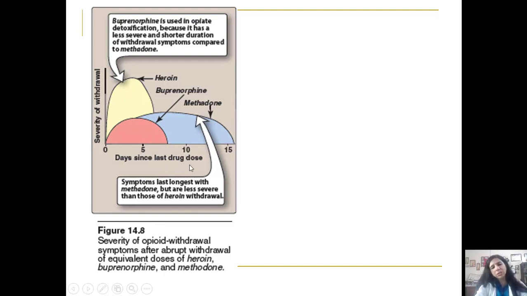They are going to last long because methadone, as I told you, has a very long half-life, and methadone accumulates itself in the extravascular tissues also. When you stop using methadone, the drug is released slowly from the extravascular tissues, and then it stays in the body for a long time, so that precipitates a withdrawal.